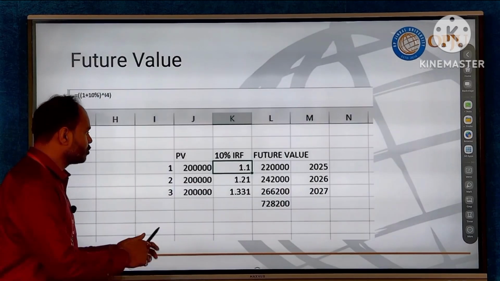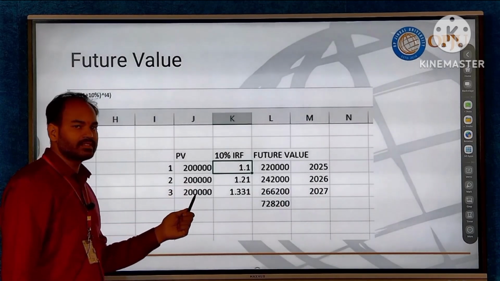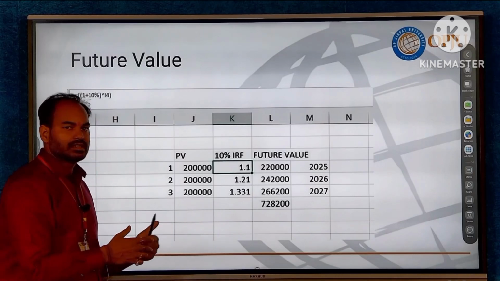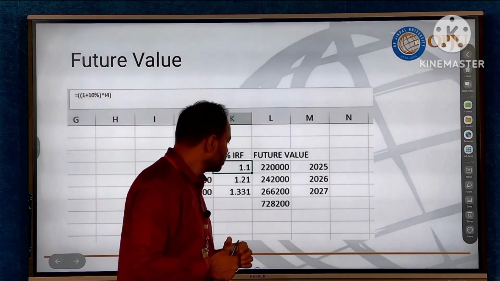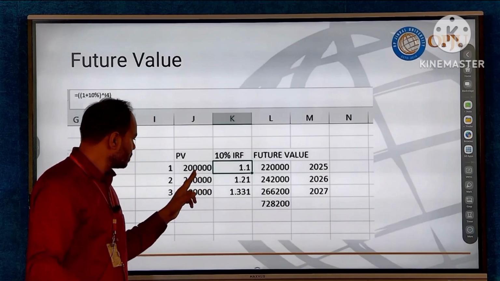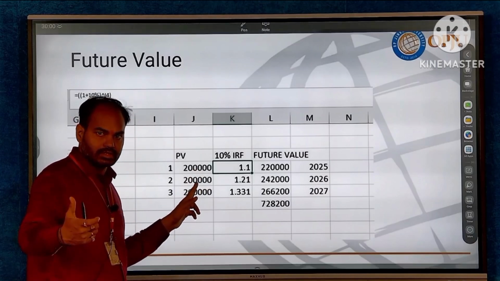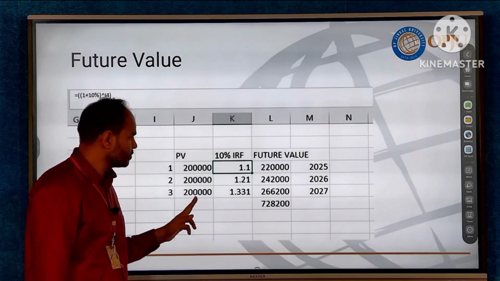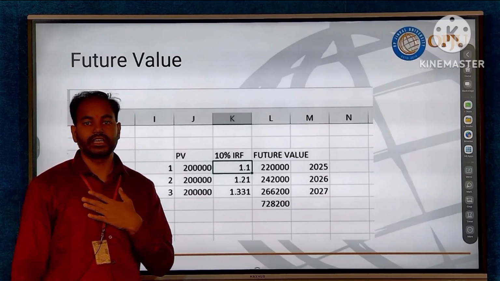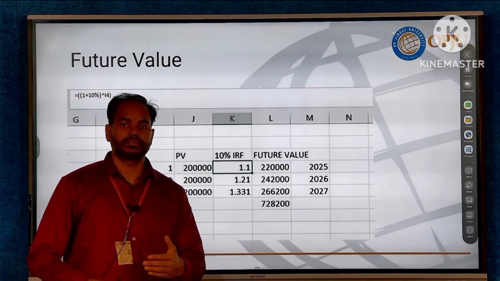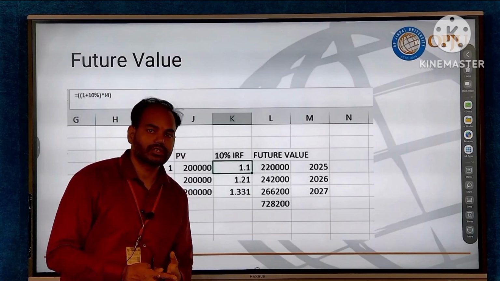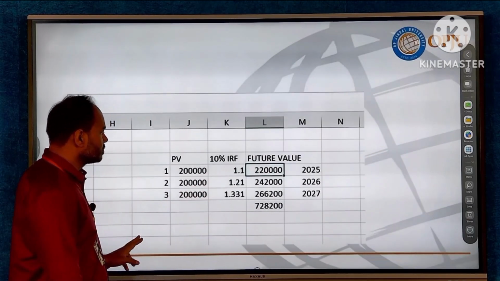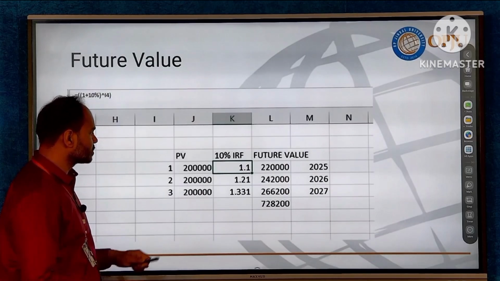Similarly, we have 2 lakh rupees present value. We are investing 2 lakh rupees, say in FD. We are investing 2 lakh rupees for 1 year, 2 lakh rupees for 2 years, and 2 lakh rupees for say 3 years. So what return will we get if we get a return of, say, 10%? So the return of 10% gives how much?